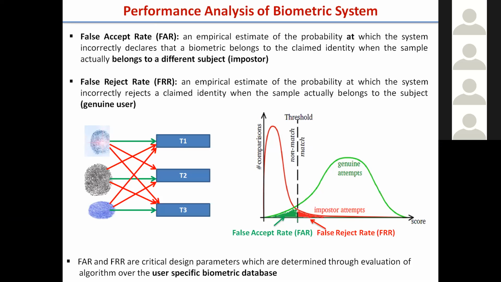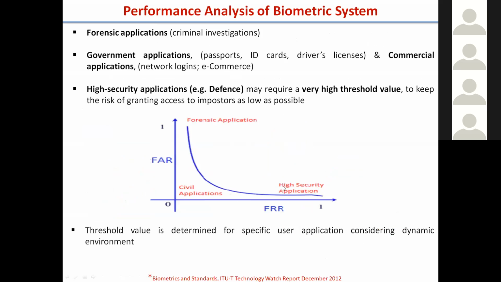The values of these parameters depend upon the threshold we use for decision making. I have shown the threshold value here. If I move the threshold to this side, I get the FAR to be less and the FRR to be high. So the threshold decides the values, based on the application scenario. This is the case when it is a high defense security application.